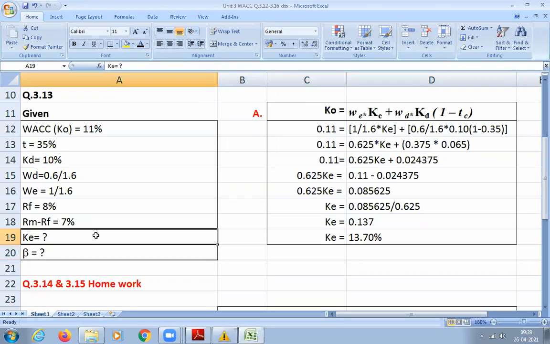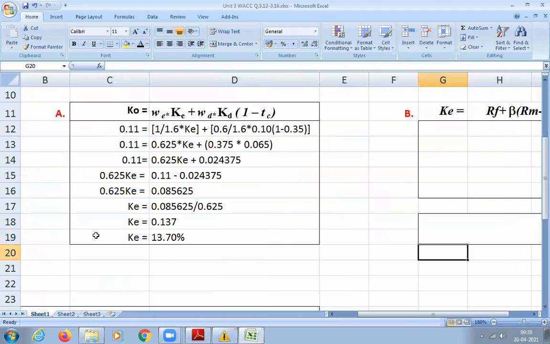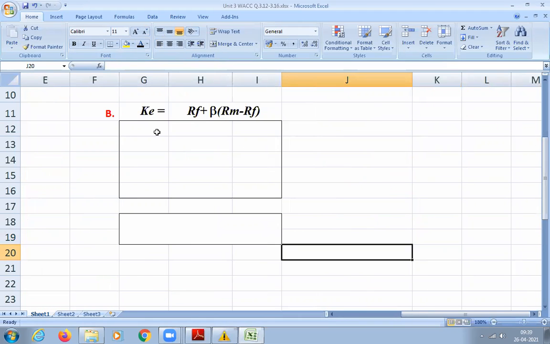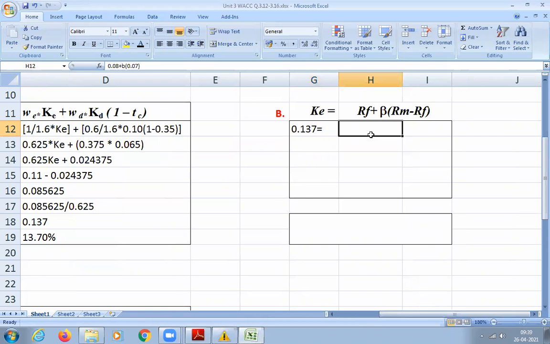Beta. We calculate beta. So we know KE and we know the CAPM formula. Substitute now. So KE is 0.137. RF, how much is RF? 8%, that is 0.08. And plus beta, which I don't know, as it is. RM minus RF is how much? 0.07, the premium. Clear? That is what I substituted here.